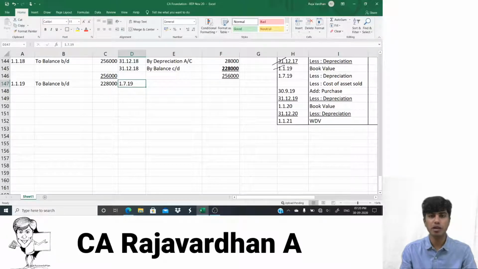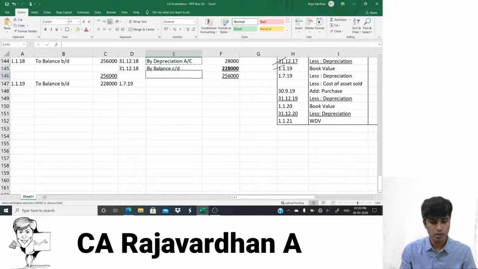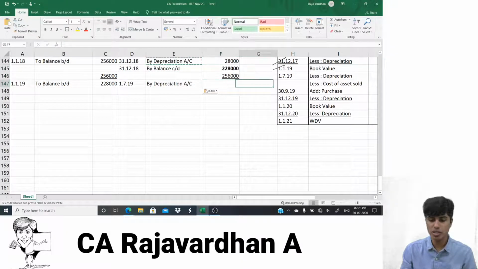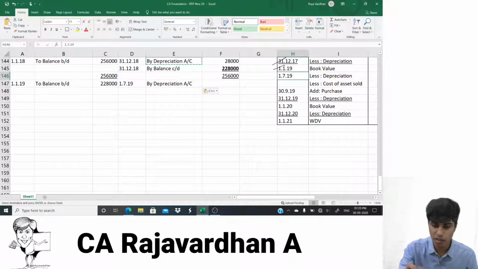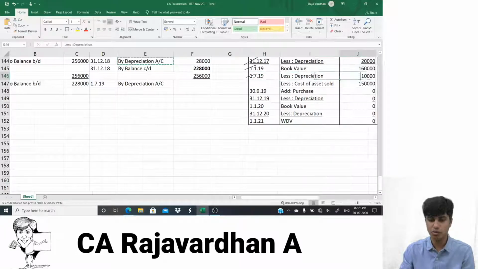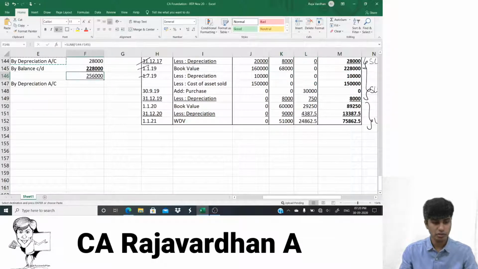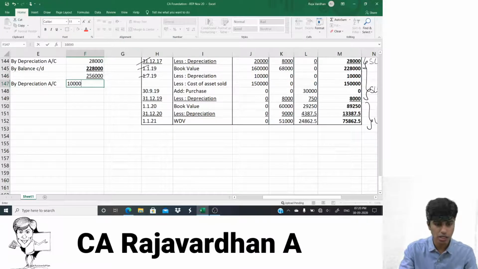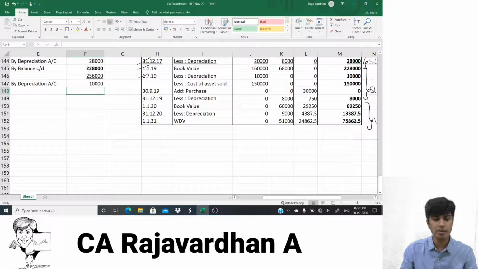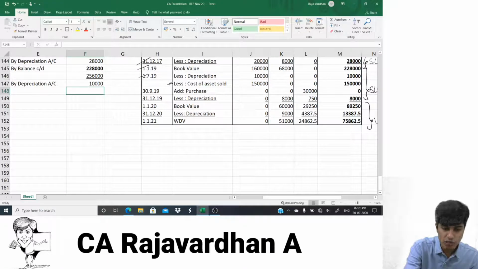Why? Because one part of the asset is sold. Okay. But how much is the depreciation that we provided? On this date, how much is the depreciation we provided? The depreciation that we provide is only 10,000. Why? For half a year. Is it so, sir? Yeah, it is so. Do you guys understand? Then we have the sale of the asset part.